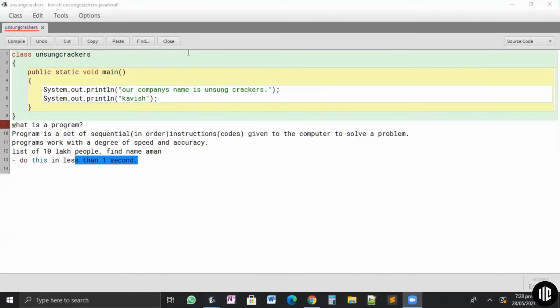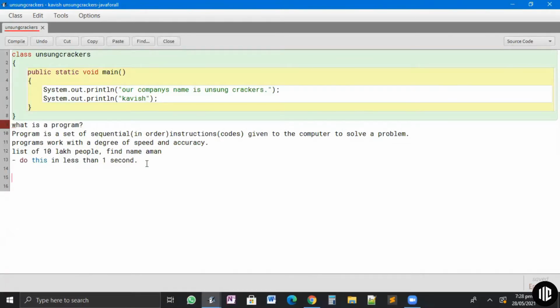Programs generally manage a large volume of data. Programs accept data, process it, and provide meaningful information. Okay, this is important. You should know the various parts of programming. First, programs accept data.